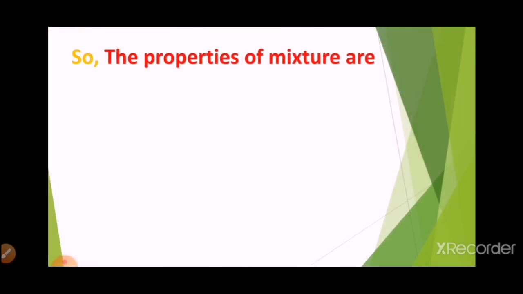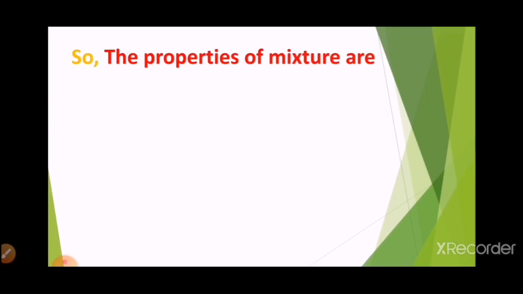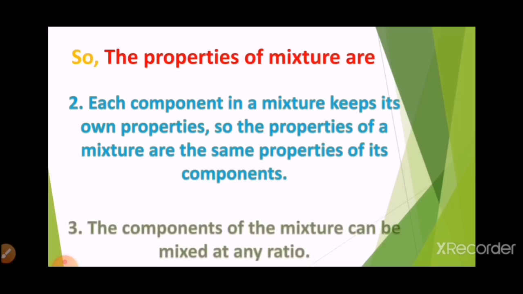So the properties of mixture are: number 1, the components of the mixture don't join or react together and can be separated easily. Number 2, each component in a mixture keeps its own properties, so the properties of a mixture are the same properties of its components.